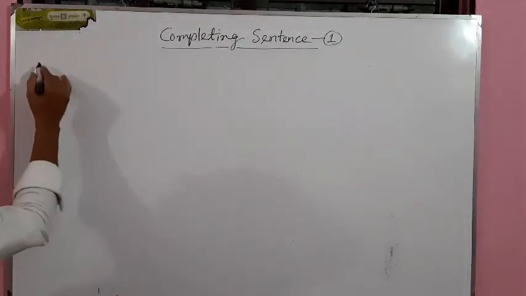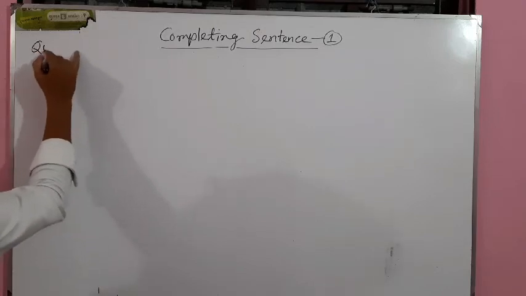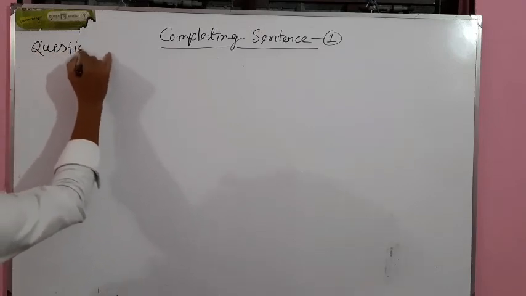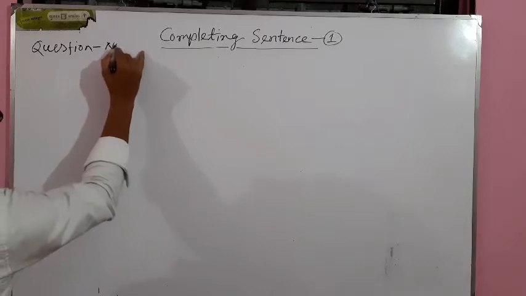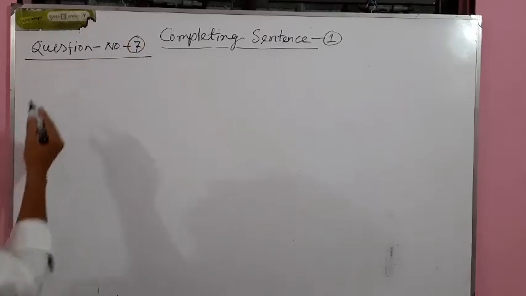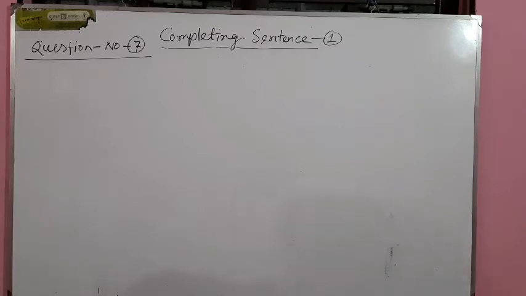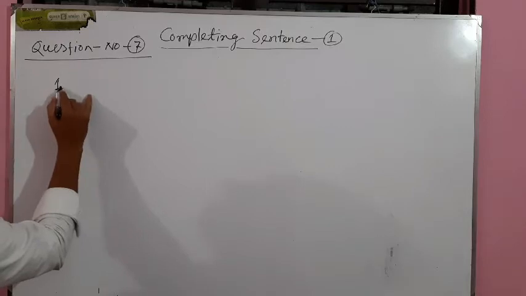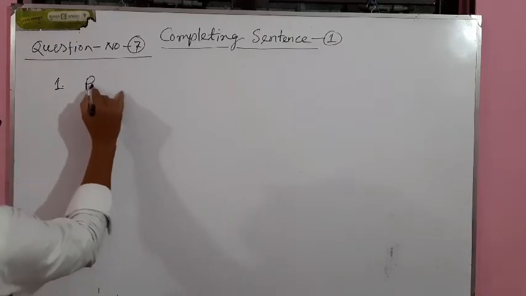Completing sentence. Question number 7. Okay, actually there are 3 parts you'll find in completing sentence. First part is proverbs.